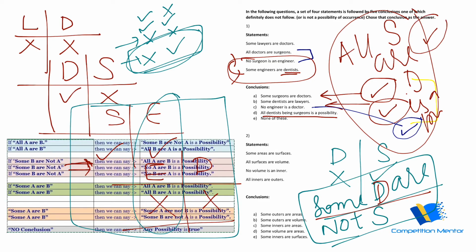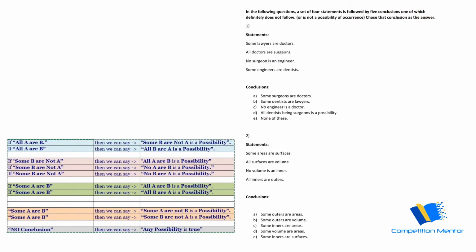This should come, but what is there in the conclusion? All D being S is a possibility. That is completely opposite to what is given there. If it is given that all surgeons being dentists is a possibility, then this should definitely follow, but it is the opposite. So this will definitely not follow. The answer should be D. I will just remove everything. So D should be our answer, and you got to know why we are getting D as the answer, because we followed this rule.